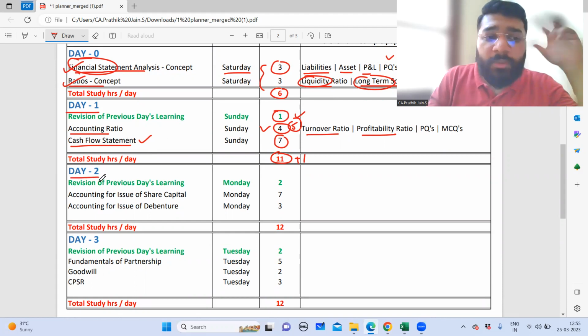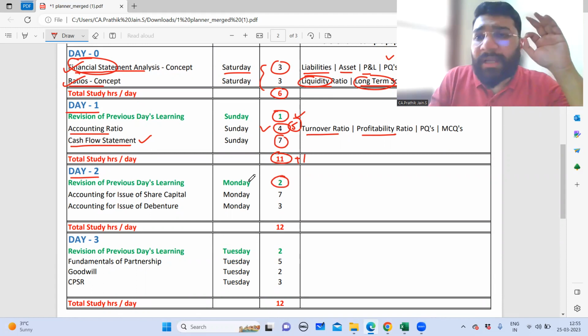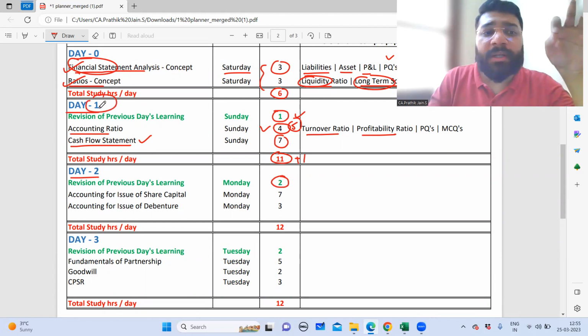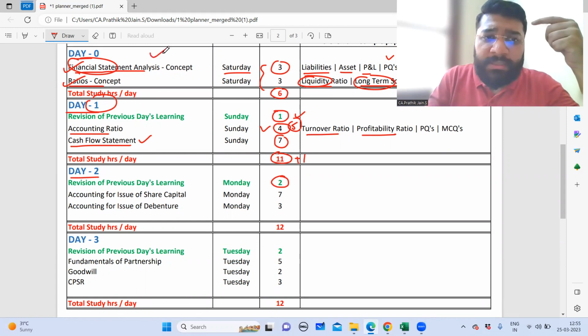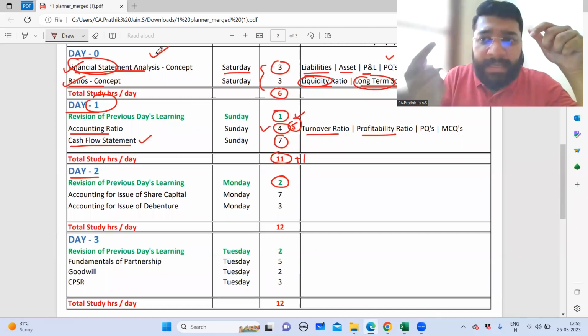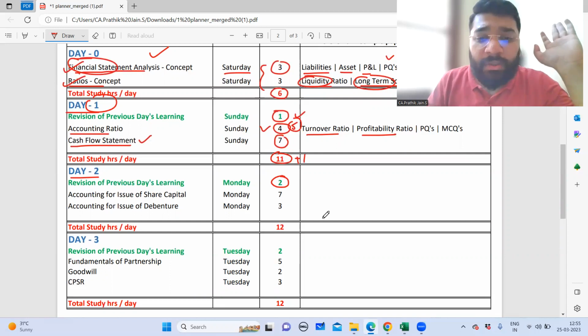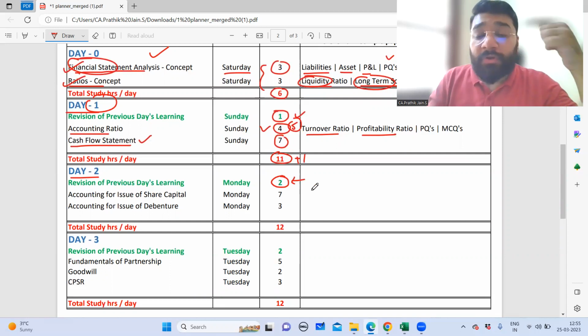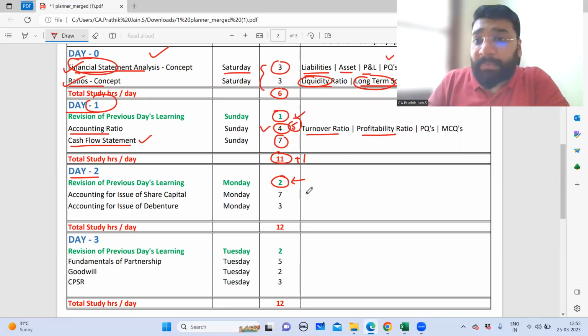Now, on day 2, the first thing that you will do is a 2-hour revision of whatever you have studied on day 1. So whatever you have studied on day 1, you will recollect. Now, in that 2 hours, if you feel that there is something from day 0 concepts you're not sure about and want to recollect, nothing wrong. You can recollect the concepts of day 0 and day 1 together, but ensure that you don't give more than 2 hours. If you do, then the time available for the remaining chapters could be a little compressed. So please ensure that you complete your revision within these 2 hours.